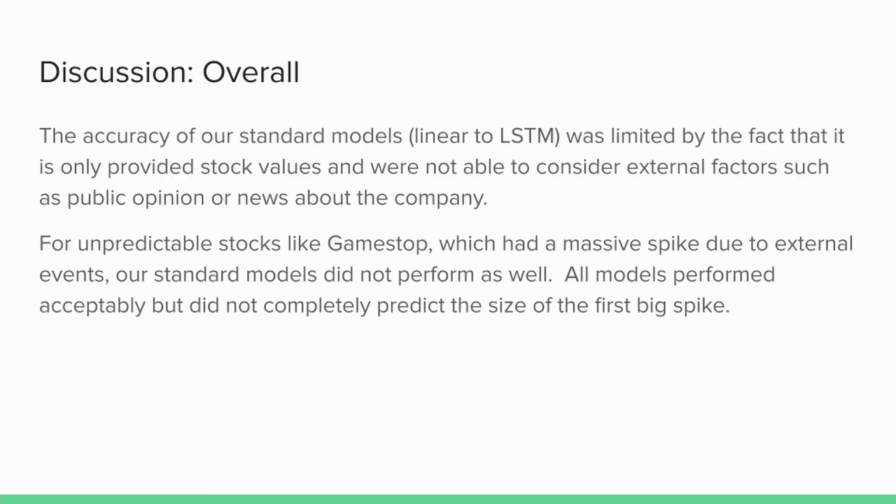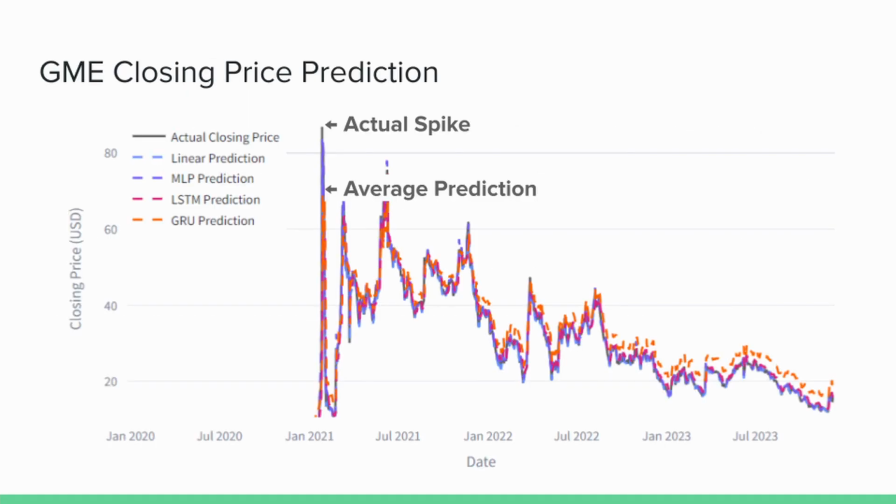Overall, the accuracy of our standard models from linear to GRU was limited by the fact that they were only provided stock values and not external factors such as news or public opinion. For unpredictable stocks like GameStop, we saw how a massive spike could not be fully predicted by these simple models, with the actual spike being larger than the usual prediction from GRU and LSTM and the other models.